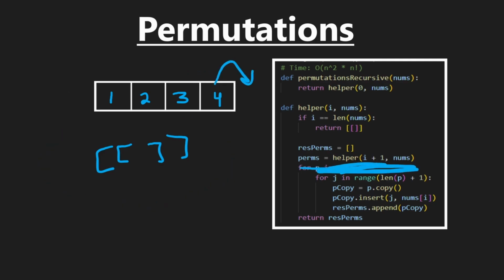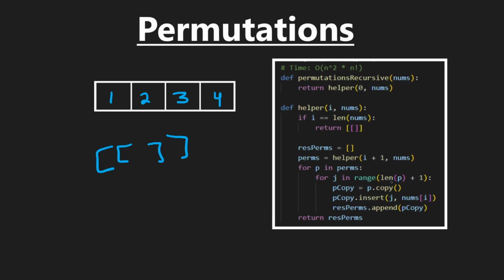So after we get that base case, then we're going to go through every permutation in the list of permutations. Here we just have a single one that's empty. And then we're going to go through every position in the length plus 1 here, because for an empty array, we have one position where we can insert it. For an array of size 1, we have 2 positions where we could insert it. We can insert at the beginning or we can insert at the end. For an array of size 2, we have 3 positions where we can insert at the beginning, middle, and end. That's the idea here. That's why we're doing length plus 1.